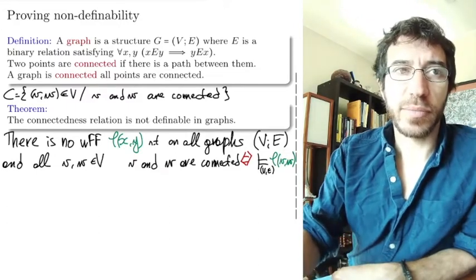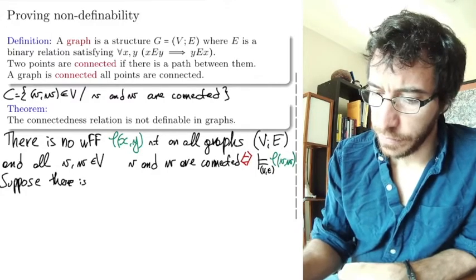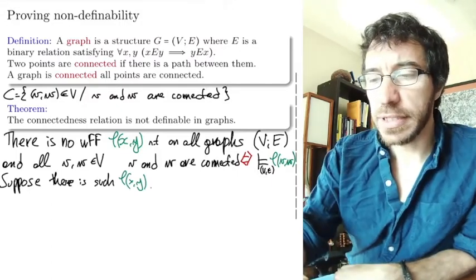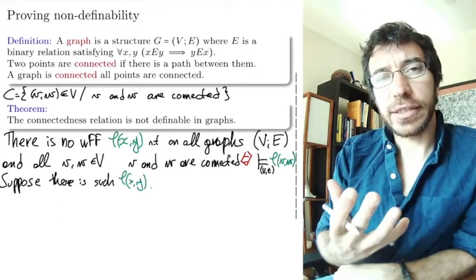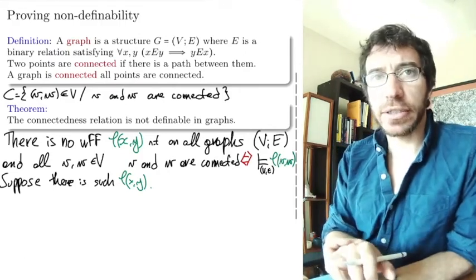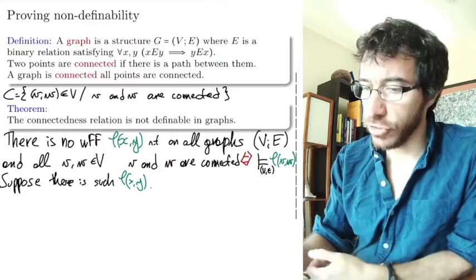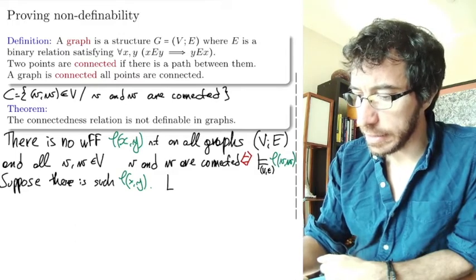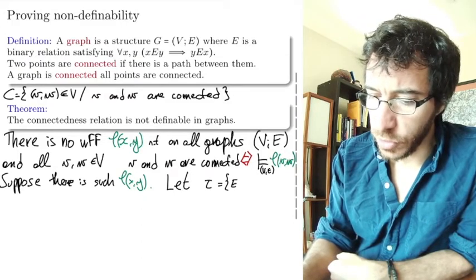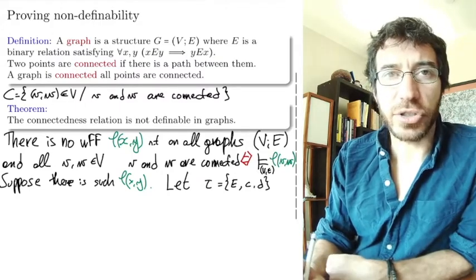How are we going to show this? Well, you can guess, by contradiction. Suppose there is such a formula phi of x, y. And what are we going to do? We're going to do something similar to what we did last time. We're going to create a set of sentences, and we're going to use compactness on it to derive a contradiction, right? We want to get a contradiction by assuming that such a phi exists. So we do the same thing as last time. We let tau be now the vocabulary of graphs together with new constant symbols C and D, same as last time. C and D are constant symbols.